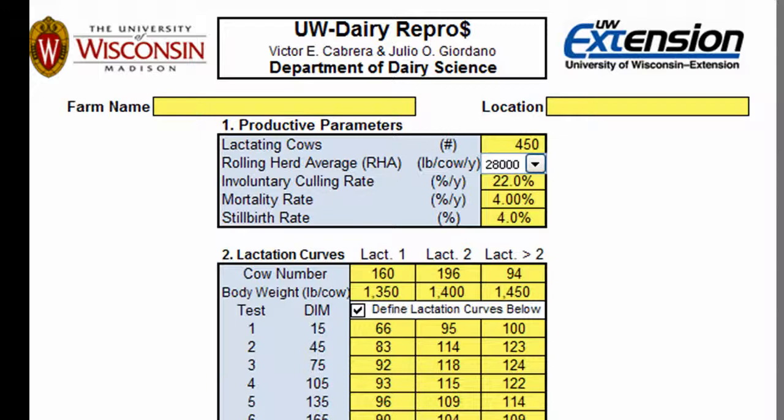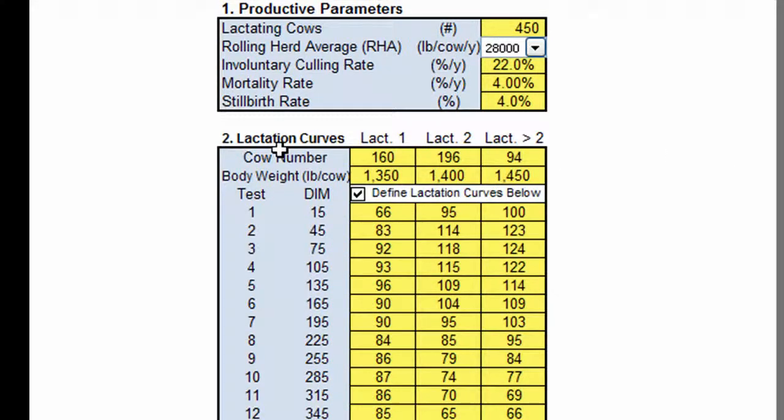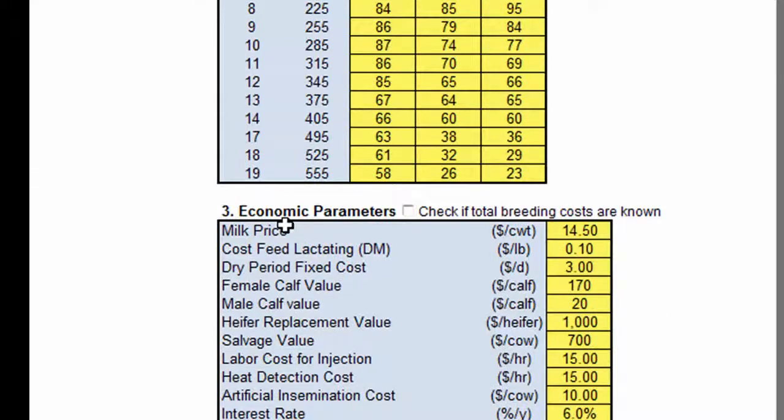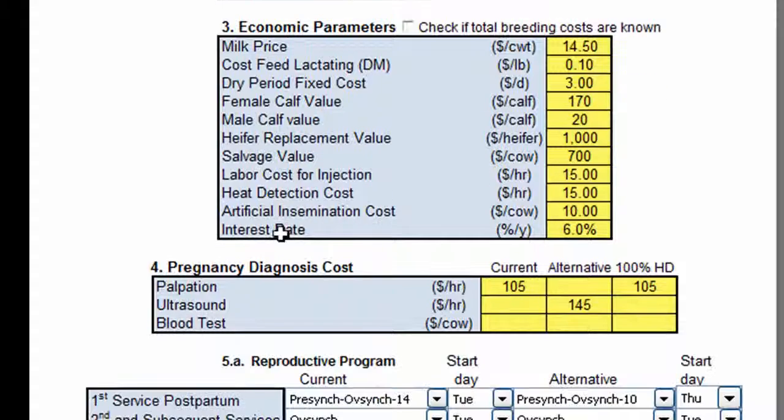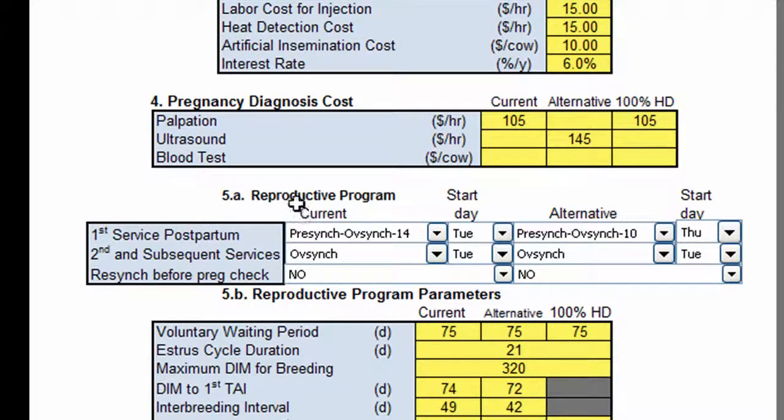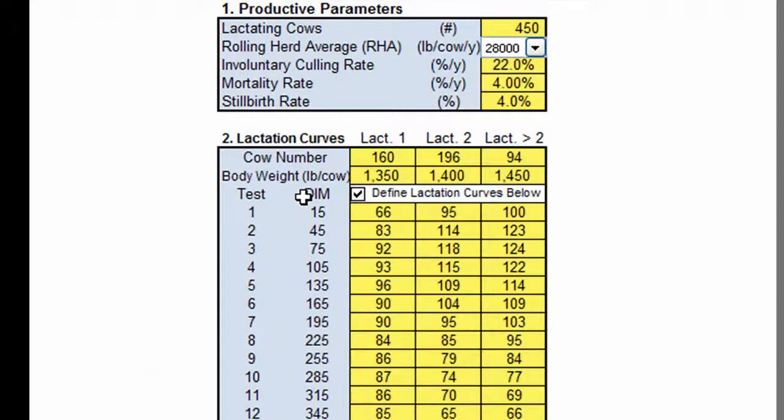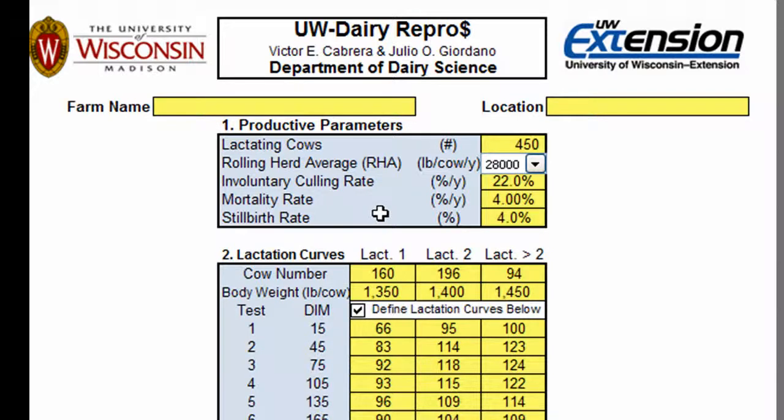The input sheet is divided into 5 sections titled Productive Parameters, Lactation Curves, Economic Parameters, Pregnancy Diagnosis Cost, and Reproductive Program. The user-friendly interface allows you to fully customize the parameters to match your existing reproductive program and compare it to another of your choice by filling in the yellow boxes.